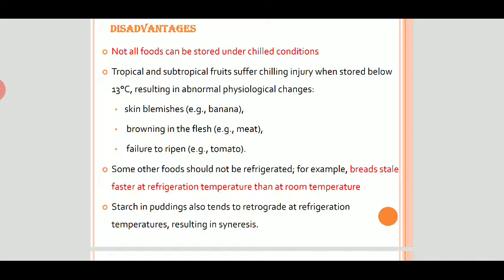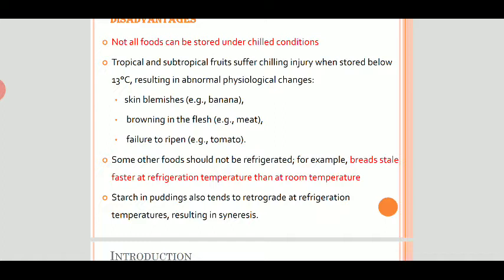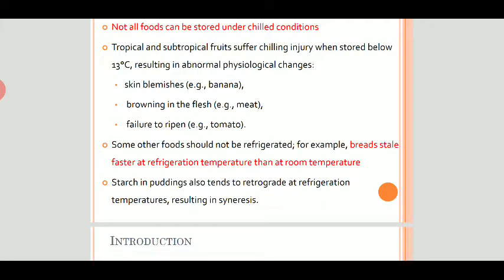Other than this, some other foods also cannot be refrigerated. For example, bread stales faster at refrigeration temperature than at room temperature, because the moisture present in bread, which is responsible for its softness, is lost at low temperature, and this loss of moisture results in staling of bread.